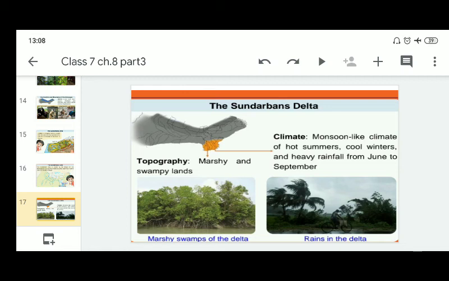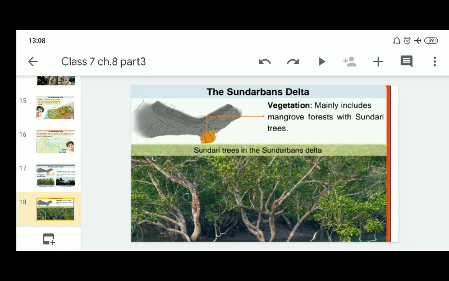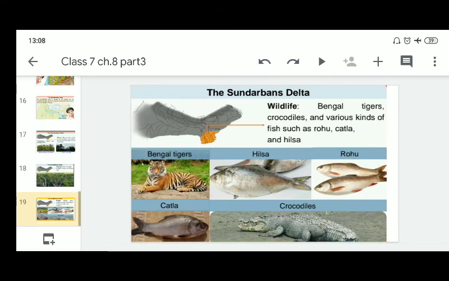The topography of the delta is marshy and swampy, and the climate is monsoon-like, with hot summers, cool winters, and heavy rainfall from June to September. The vegetation of the Sundarbans Delta mainly includes mangrove forest with sundari trees. The wildlife includes Bengal tigers, crocodiles, and various kinds of fish such as rohu, katla, and hilsa.